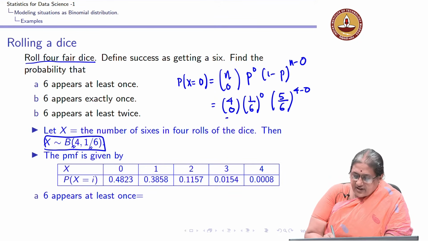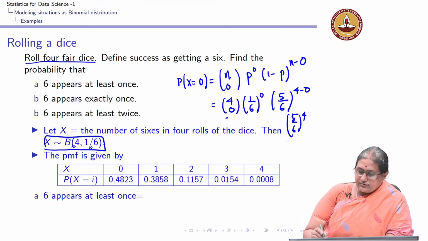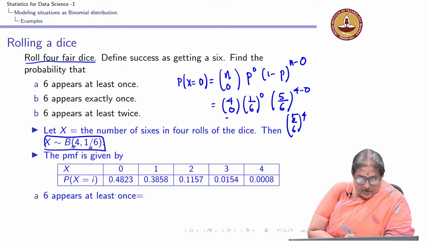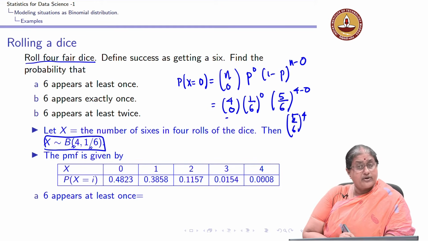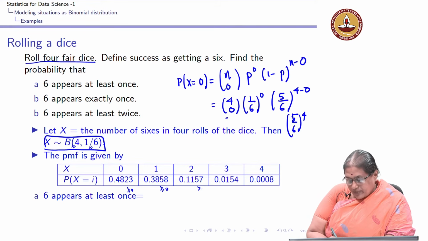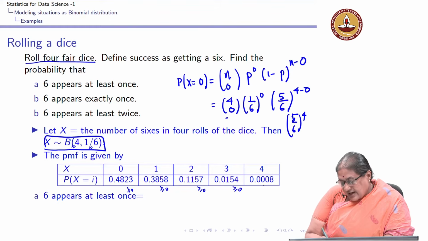You can verify that probability X equal to 0 is 5 by 6 to the power of 4, and probability X equal to 4 would be 1 by 6 to the power of 4. You can verify these and check that this is my probability mass function. Is it a probability mass function? It indeed is. I can see that all my probabilities are greater than or equal to 0 and they sum up to 1.